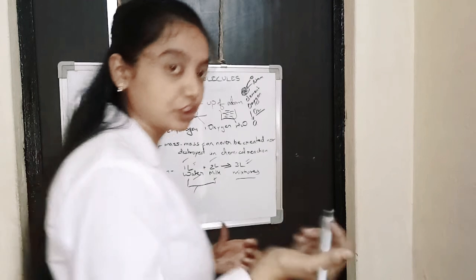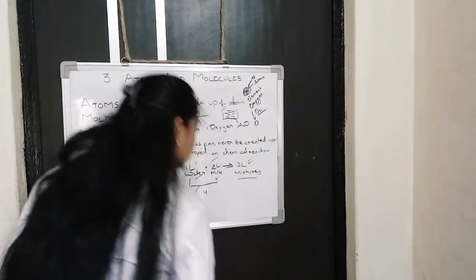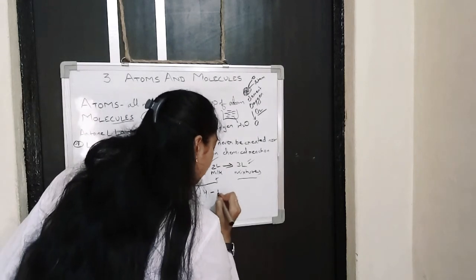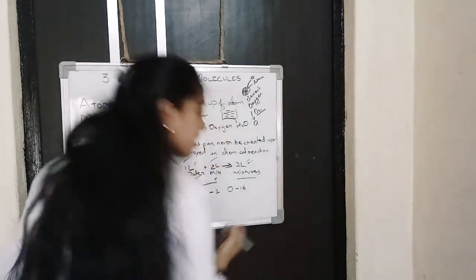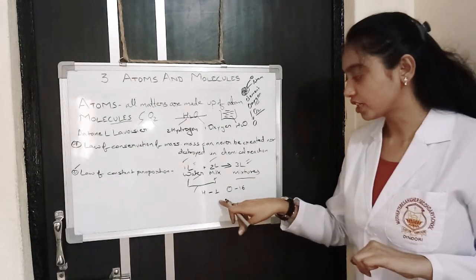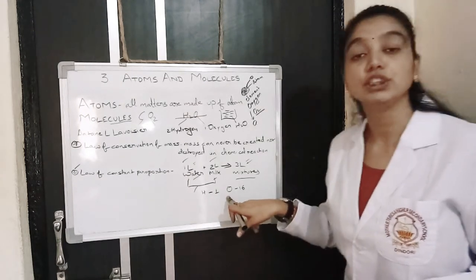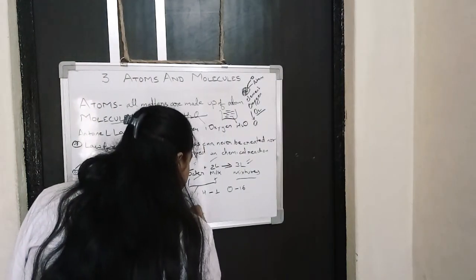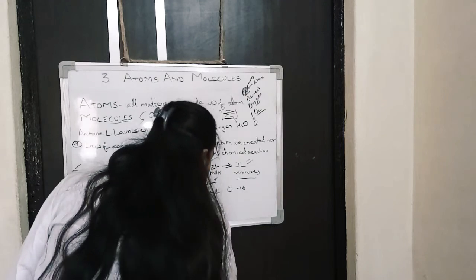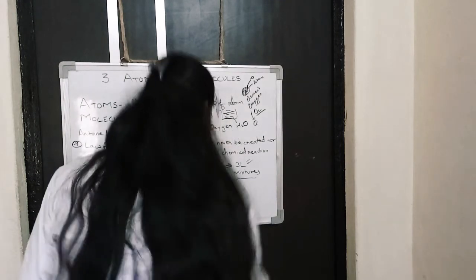Now, how can we understand it in the chemistry way with a chemical reaction? Hydrogen mass is 1 and oxygen mass is 16. Mass of hydrogen always remains 1 and mass of oxygen always remains 16. So when we take 2 hydrogen plus 1 oxygen atom, it forms H2O.